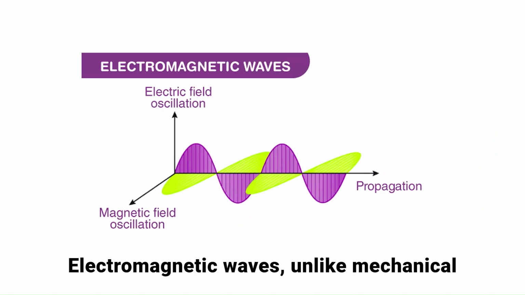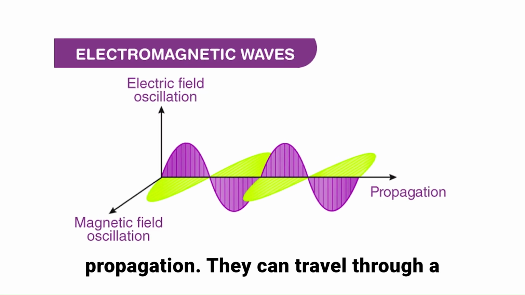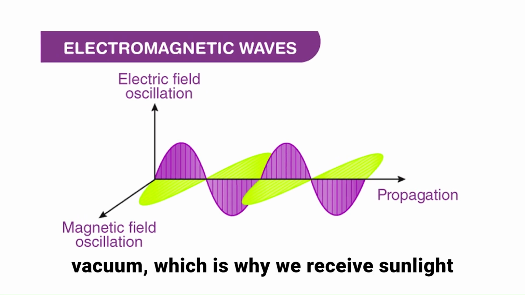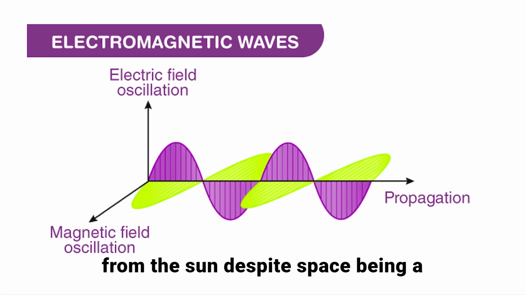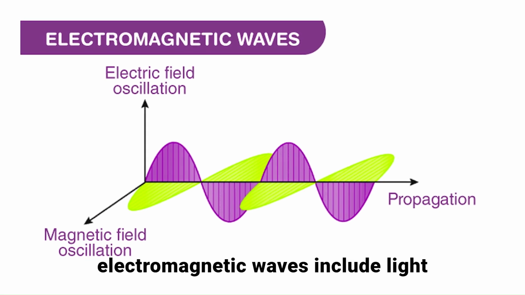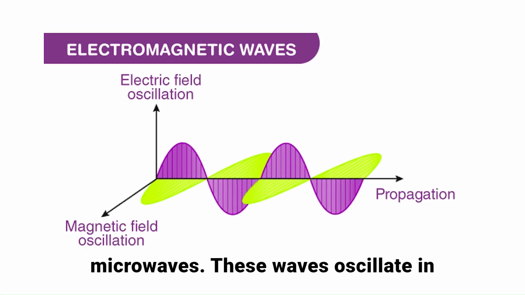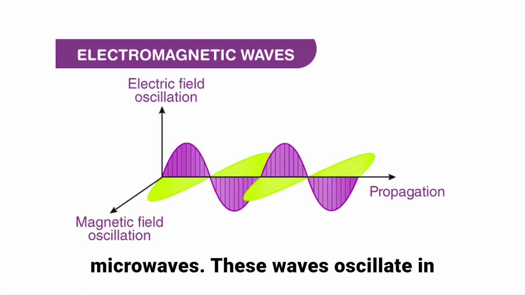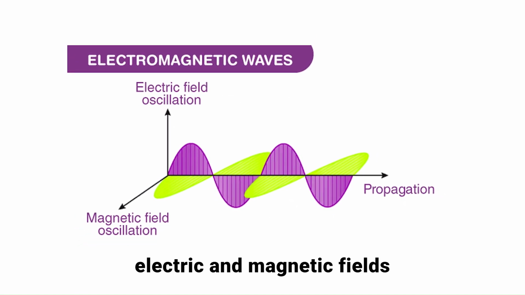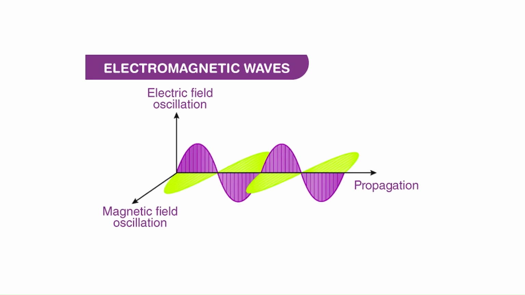Electromagnetic waves, unlike mechanical waves, do not require a medium for propagation. They can travel through a vacuum, which is why we receive sunlight from the sun despite space being a vacuum. Examples of electromagnetic waves include light waves, radio waves, X-rays, and microwaves. These waves oscillate in electric and magnetic fields perpendicular to each other and to the direction of wave propagation.